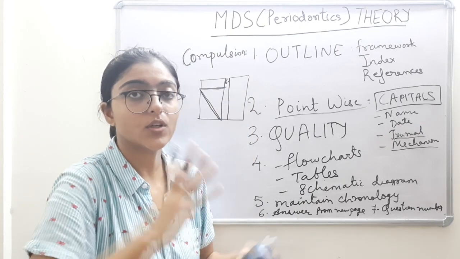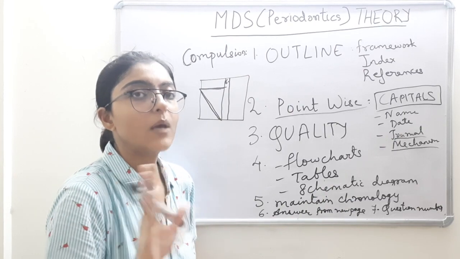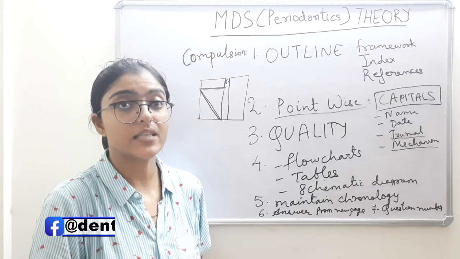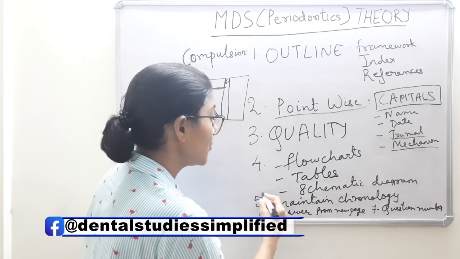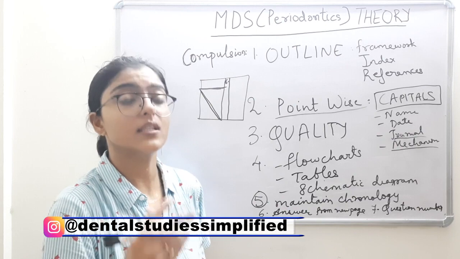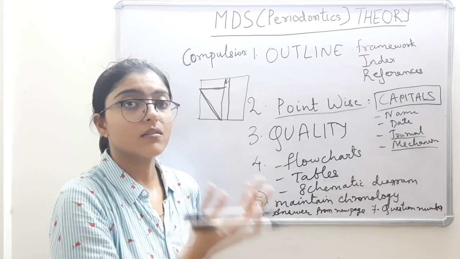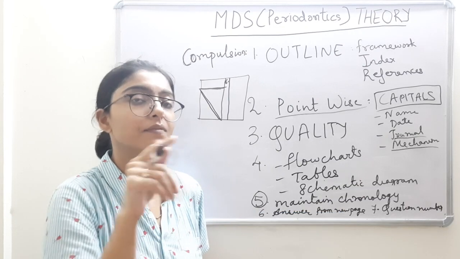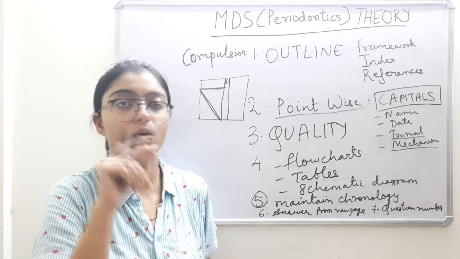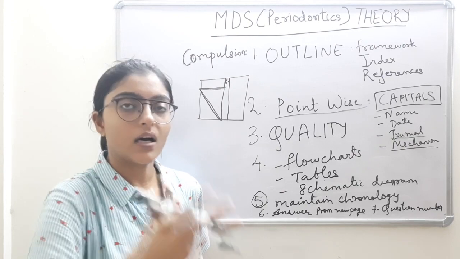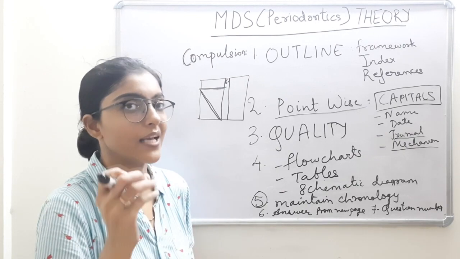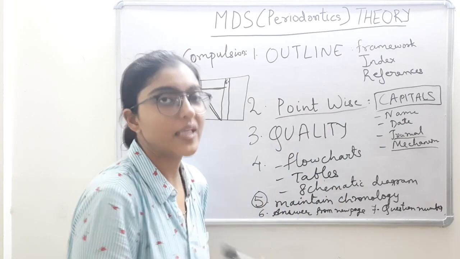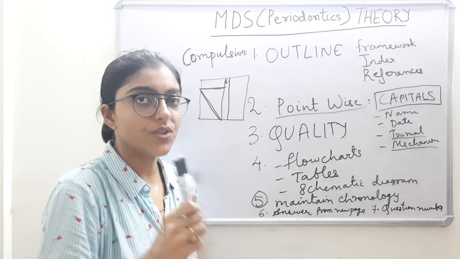I am not telling you to write it in a big font. I am not talking about the font. In a clear and bold manner, so that it catches the eye of the examiner, so that even if you have not maintained the chronology, the number will catch the eye of the examiner, and the examiner will at first glance come to know, okay, this is the so and so question number. So he will correct your answer as per that question. Okay. So these are the points to be kept in mind while attempting a theory paper.